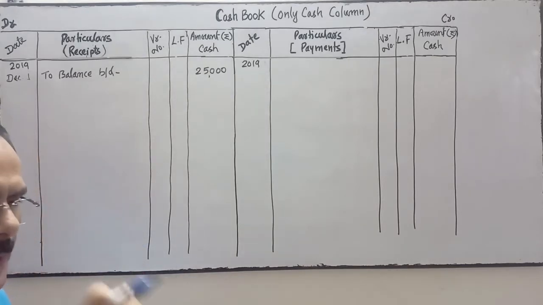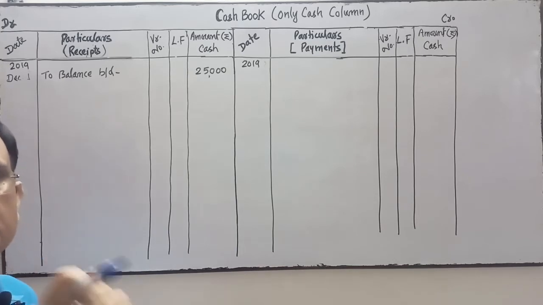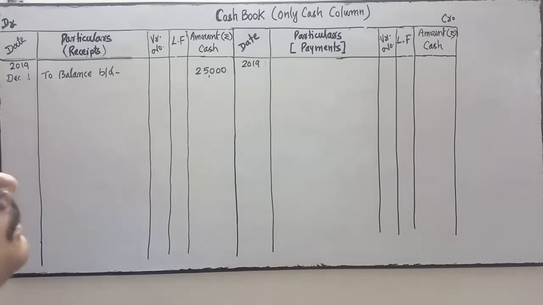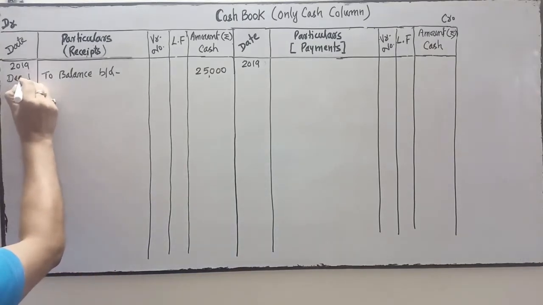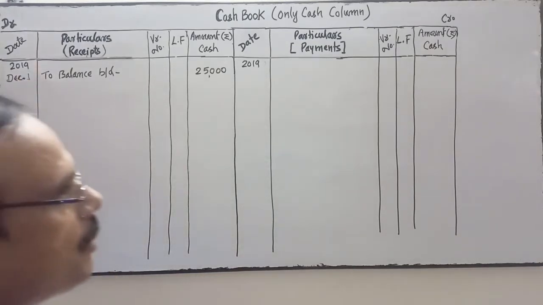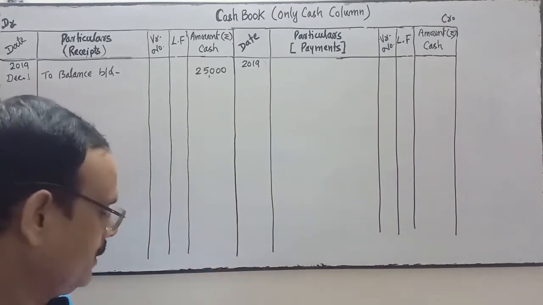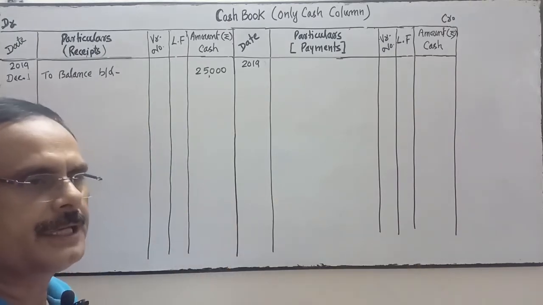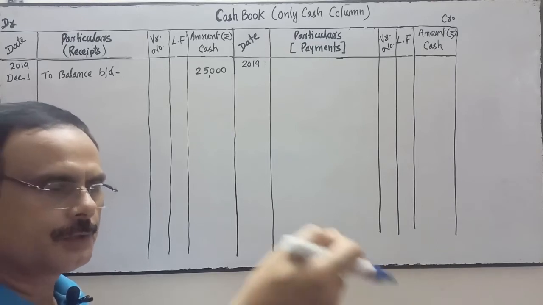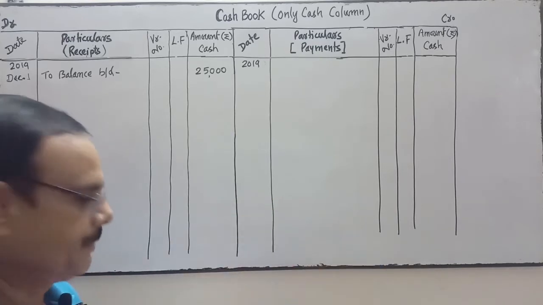So this is the opening balance of December 1st.